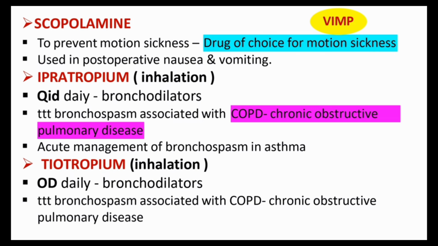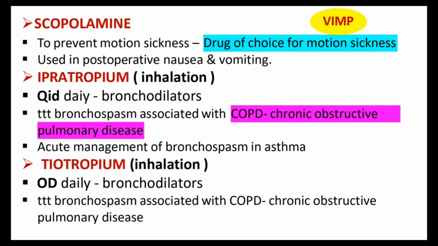Okay, the next one is tiotropium. Tiotropium is also the same as ipratropium, an inhalation, but the daily dose is OD only. That means once a day only. So it's also producing the bronchodilation action. That's why it's used in the treatment of bronchospasm associated with chronic obstructive pulmonary disease. Okay, these are the main uses of this one.